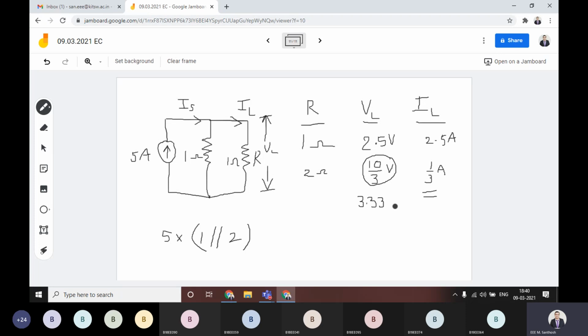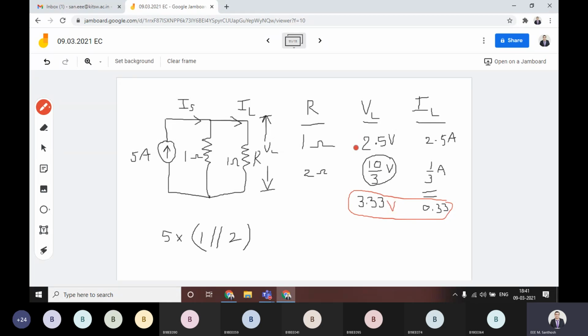What is the observation you made from this table in terms of VL and IL? Can anyone tell me? You have increased the resistance, and what happened with that increase in the resistance?